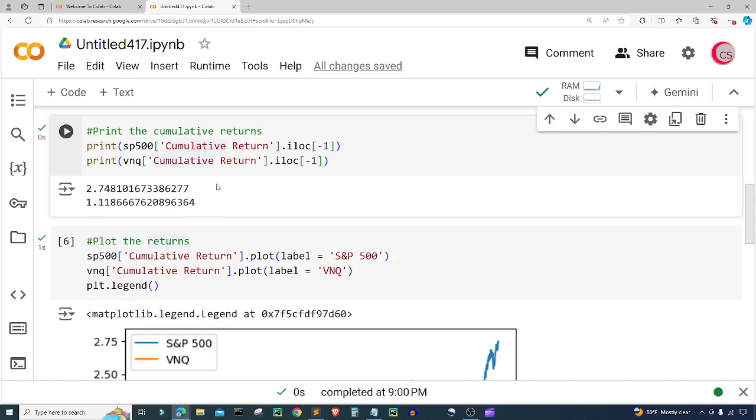And if we had invested $1 in VNQ or real estate, then we would have, I'm just going to round this up to 12, so we would have $1.12 today. So we would have had an extra 12 cents, right, per share of VNQ.